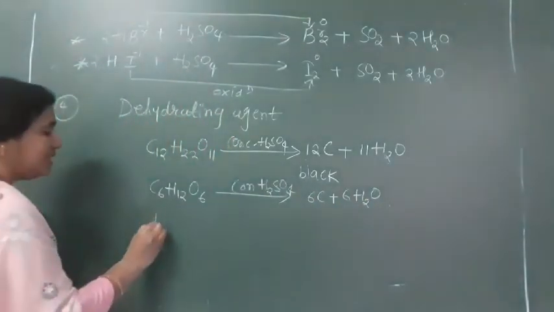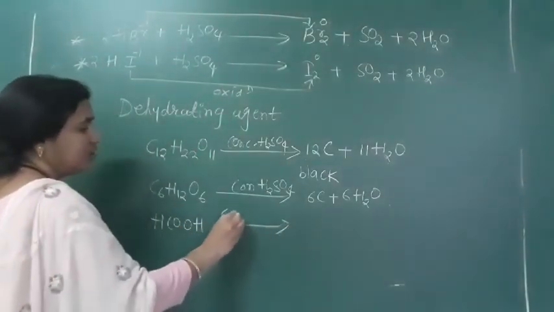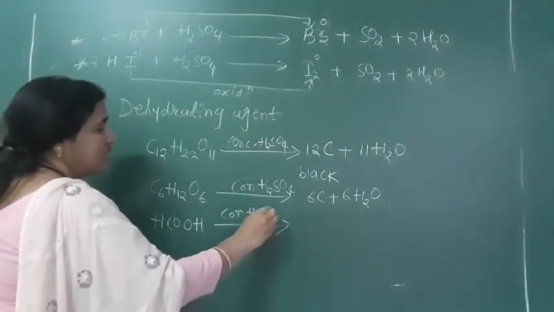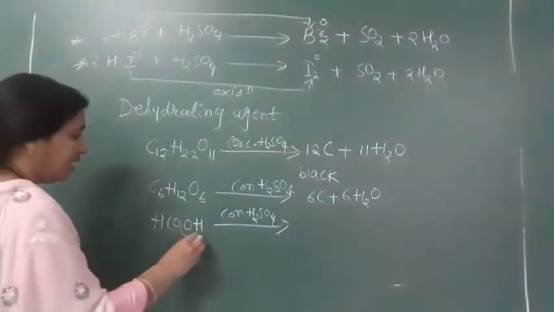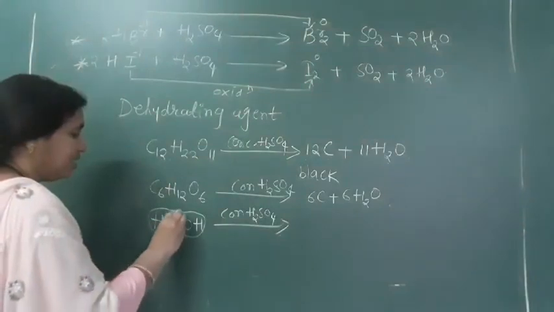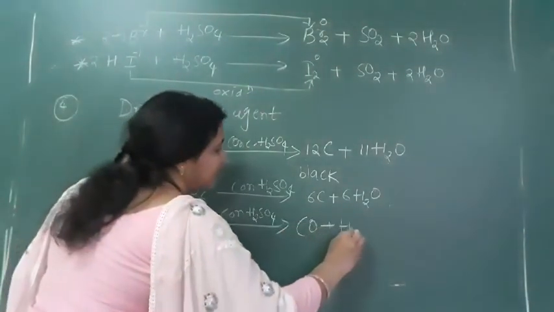Another example is HCOOH, formic acid. When we pass concentrated H2SO4 through formic acid, what will happen? The water molecule is removed, this OH and this H. What remains here? CO, carbon monoxide, plus H2O.